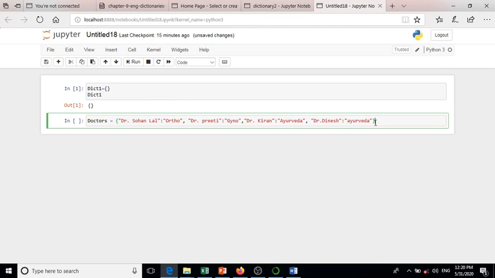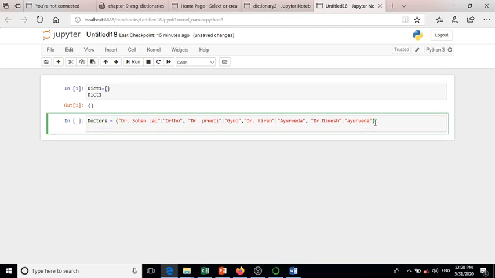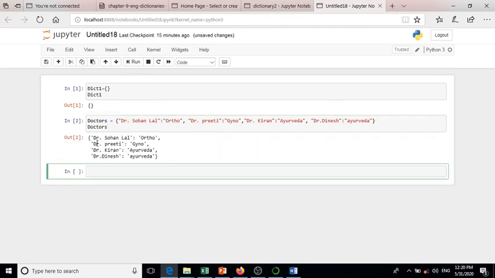Now we want to print doctors, and run it. So it will generate output: Dr. Sohanlal colon ortho, Dr. Preeti gyno, Dr. Kiran Ayurveda, Dr. Dinesh Ayurveda.